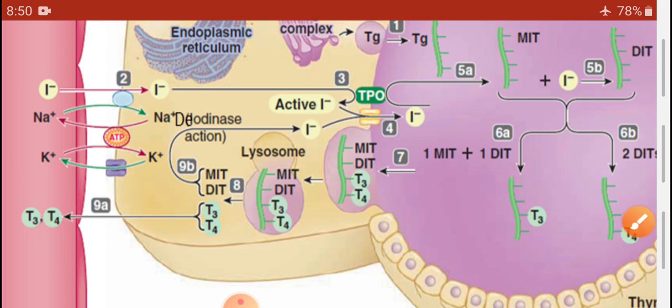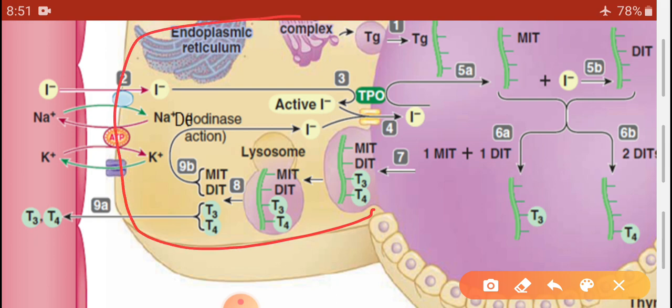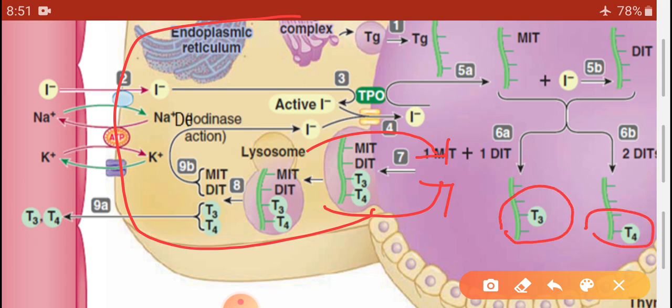For this transport, again there are some processes. The follicular cells send their pseudopodia into the follicular cavity, engulf T3 and T4 and take them into their cytosol.